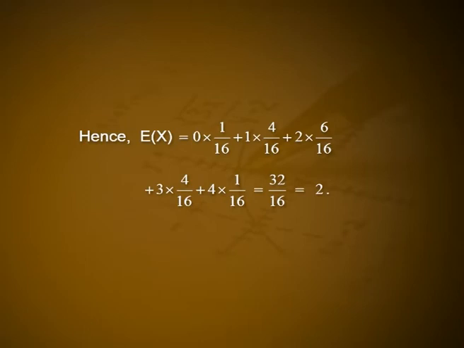Hence, expectation of x is equal to 0 into 1 by 16 plus 1 into 4 by 16 plus 2 into 6 by 16 plus 3 into 4 by 16 plus 4 into 1 by 16, that is 32 divided by 16, that is equal to 2.